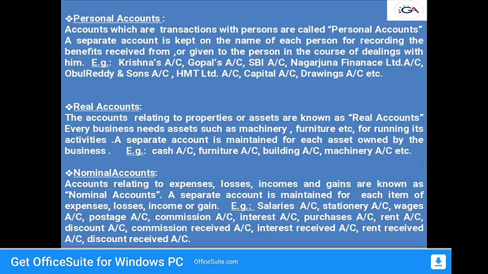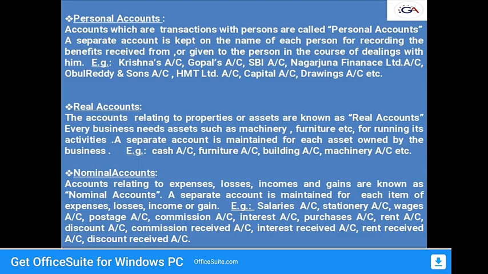Next, nominal account. Accounts relating to expenses, losses, incomes and gains are known as nominal accounts. A separate account is also maintained for each item of expense, loss, income or gain.